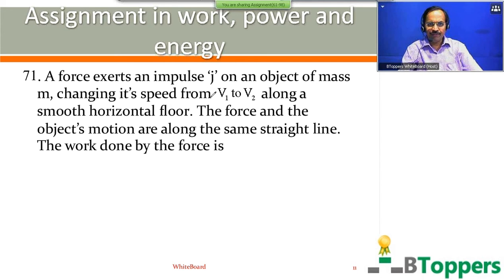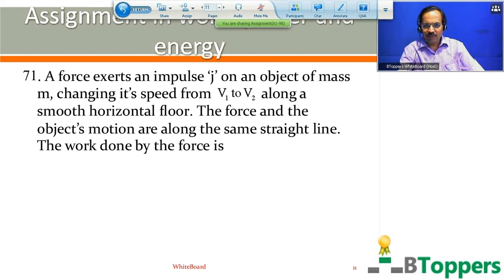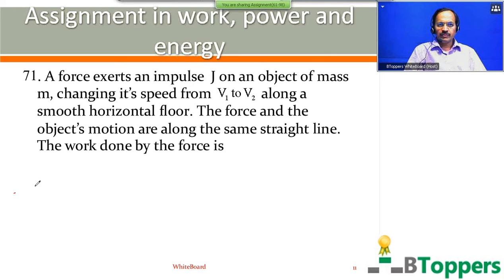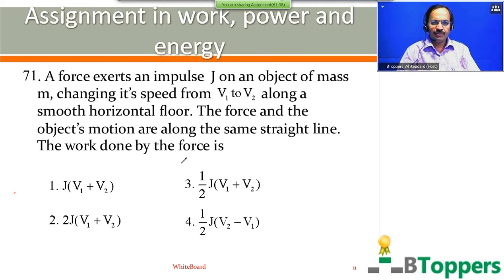A force exerts an impulse capital J on an object of mass m, changing its speed from v1 to v2 along a smooth horizontal floor. The force and the object's motion are along the same straight line. The work done by the force is. You have shown 4 options on the screen. Come on, try the question.